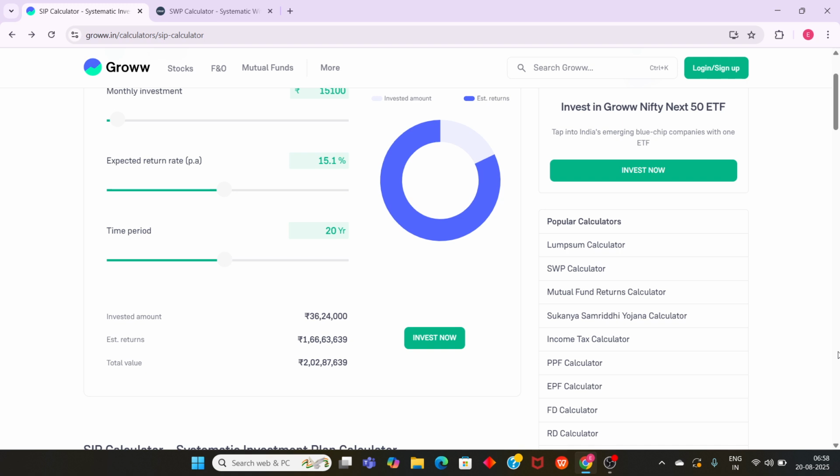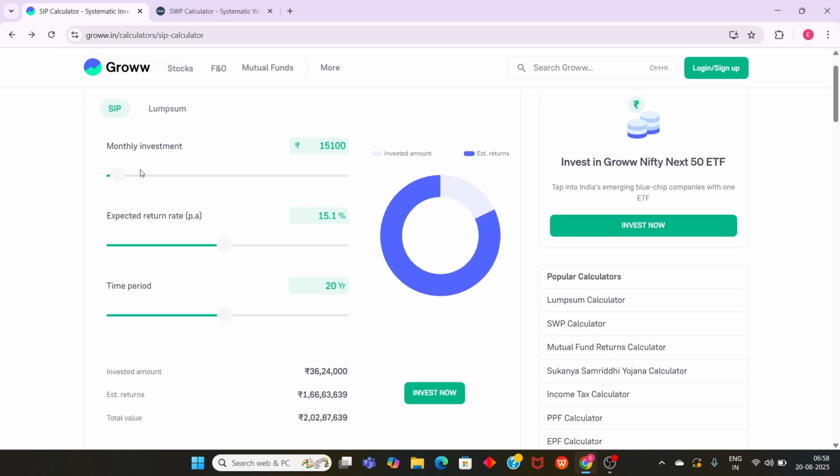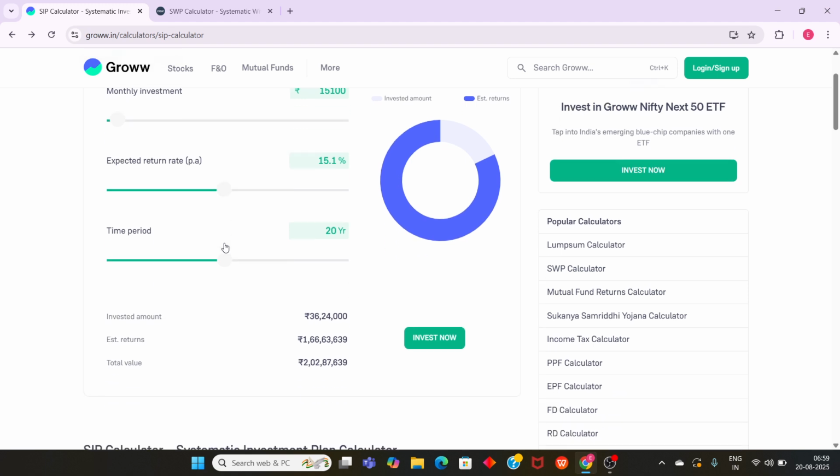So I'll take you through the Groww platform. On the Groww platform, I'll be selecting a SIP calculator. Let's assume a monthly investment of 15,000. Over the long period we are planning for, let's assume the rate of return is 15%, and the time period we have selected is 20 years. I'll tell you the reason as well.